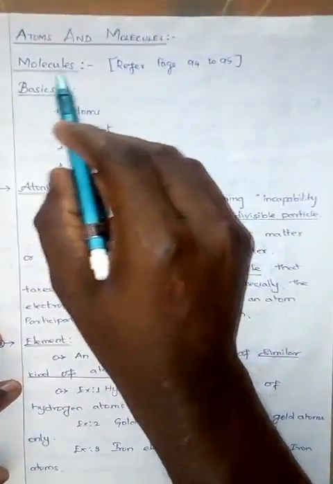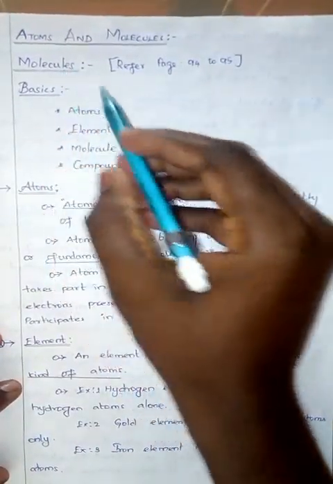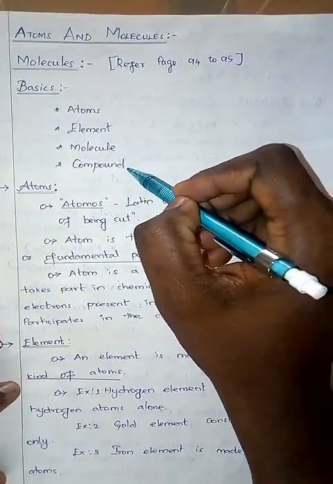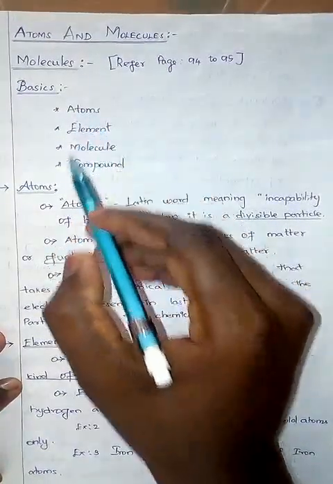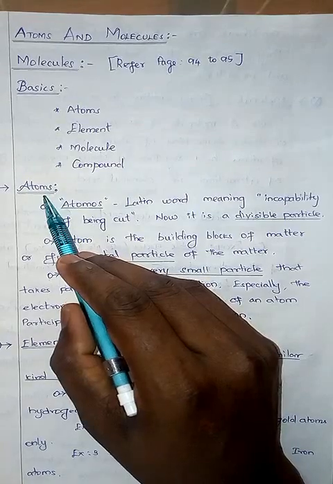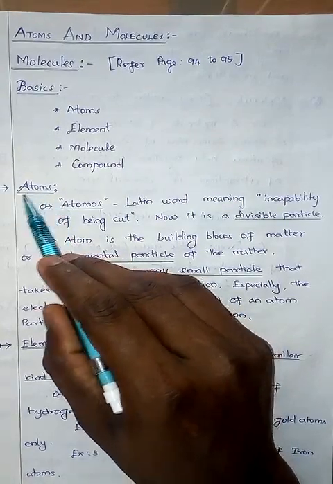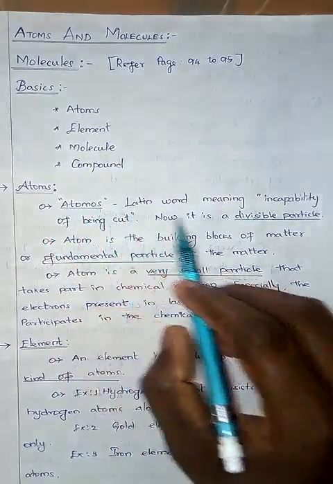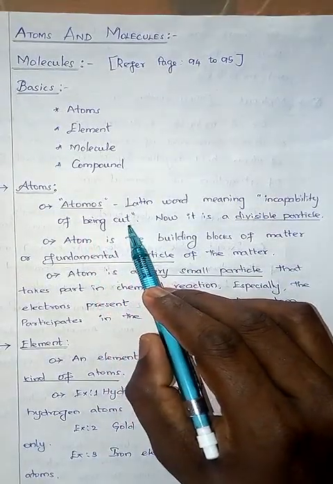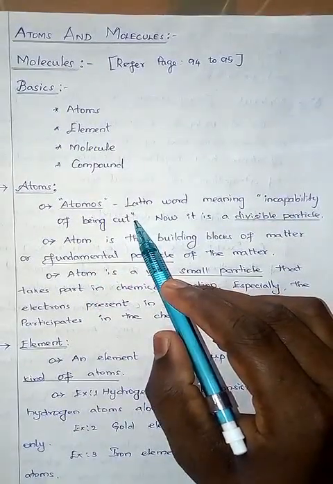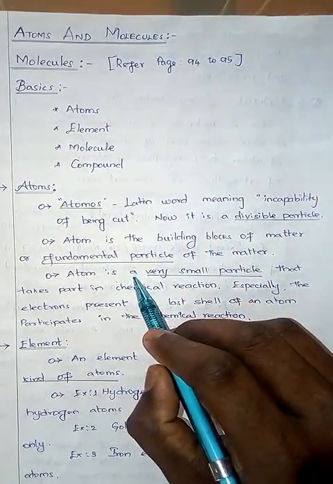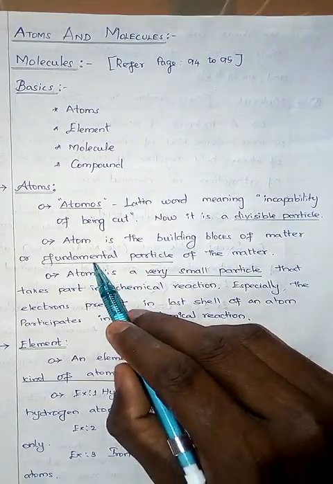Before we learn this word, we should know some of the other words. Those are atoms, elements, molecules and compounds. Let us go to the first one, atom. We know many things about atom. Atom is a very small particle. In fact, the word atom comes from the word atomos, a Latin word which means incapability of being cut. But after the discovery of electrons, protons and neutrons, it is a divisible particle now. One more thing you know about atom: it is a fundamental particle of all matter.